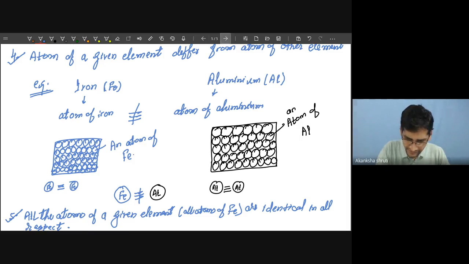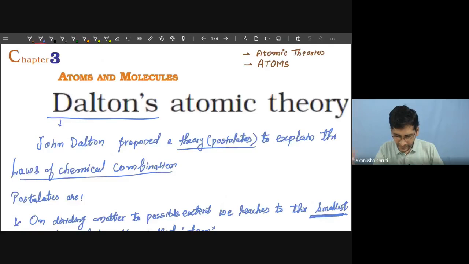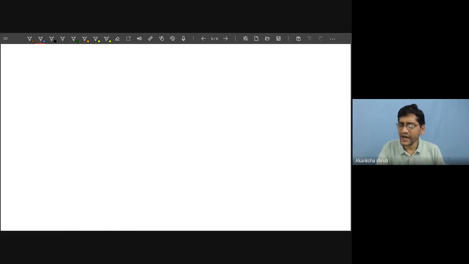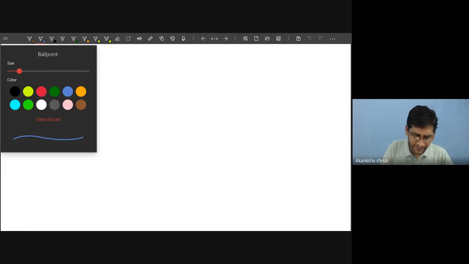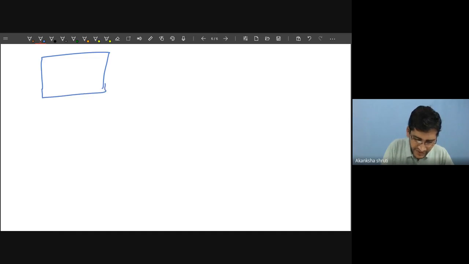This was the fifth one. The next one, now a student, say aluminium and iron we have considered. Same way, there will be the other like carbon, oxygen, hydrogen, all the elements or all the matter consist of atoms. So I am now considering, just drawing, say carbon. So carbon also consists of a particular kind of atoms.